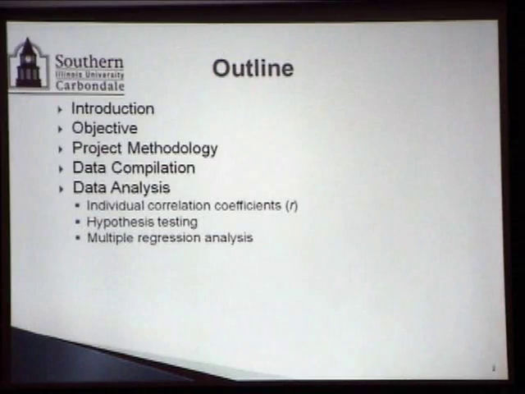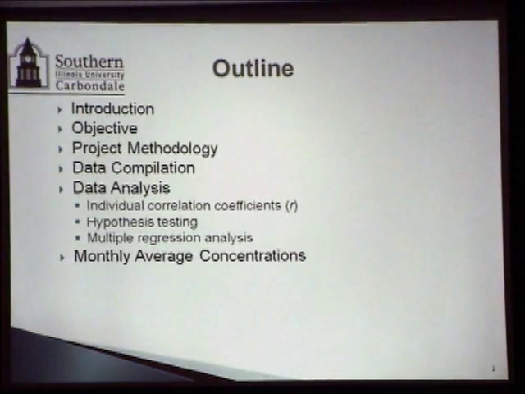And finally, we also did multiple regression analysis to look at all these contaminants simultaneously, because when you look at one-to-one correlation, you miss out on the interaction effects. That's why we did multiple regression analysis, and we came up with very different conclusions.